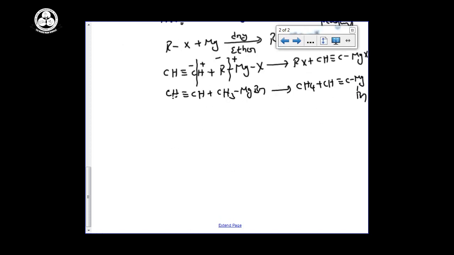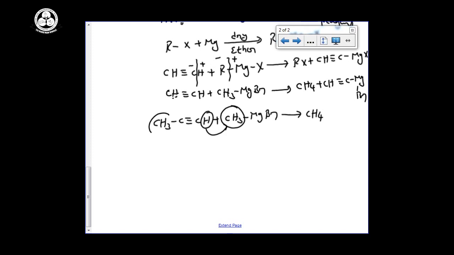For suppose there is a doubt, already I told you it must be terminal. CH3 C triple bond CH, like this I am taking compound. I am adding methyl magnesium bromide. Doubt: sir, you are giving one hydrogen to CH3. I am going to give the hydrogen from here. Then it can form the methane like this. But there is a doubt.